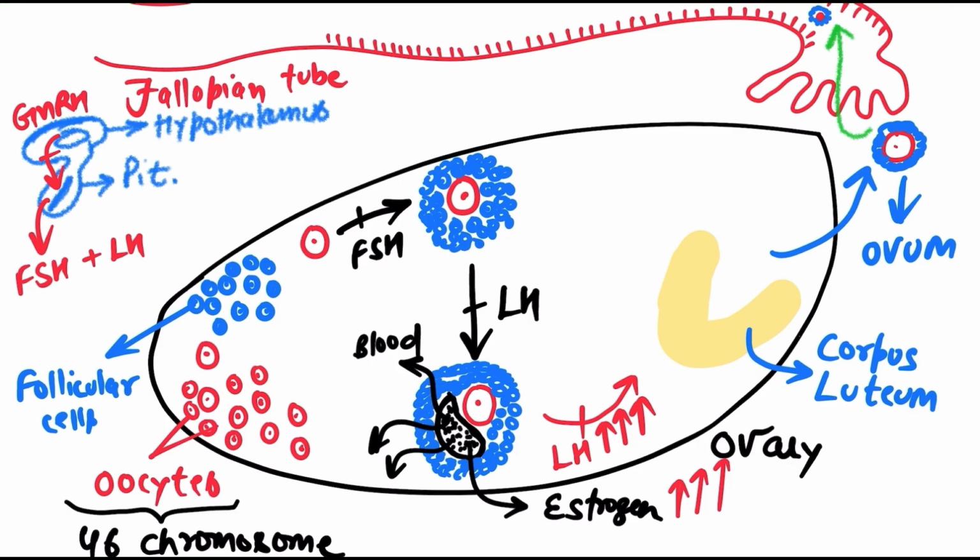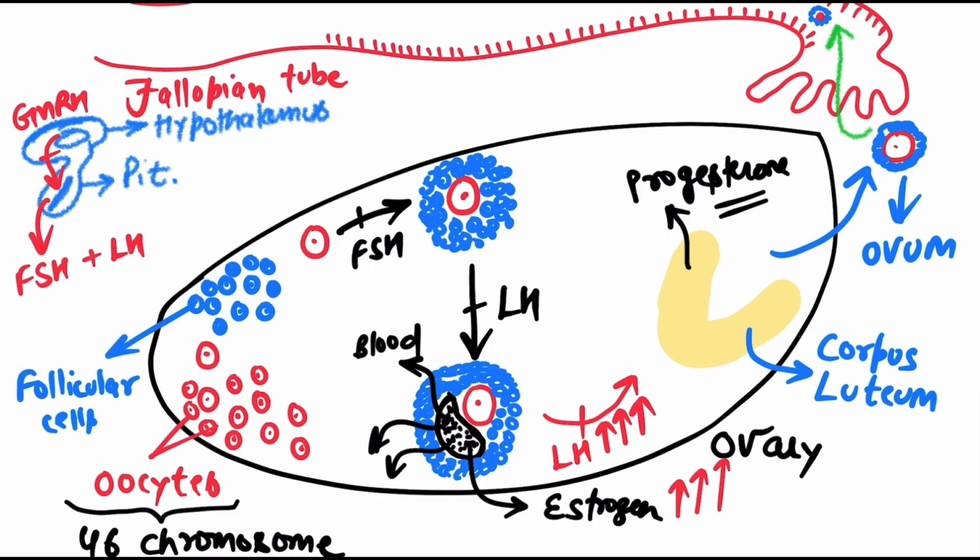Now let's just focus our mind onto the corpus luteum. This structure, corpus luteum, produces a very large amount of another hormone related to the female reproductive system, that is progesterone. Right? So I just hope the picture up till now is pretty much clear to you. Let me give a recap for that.